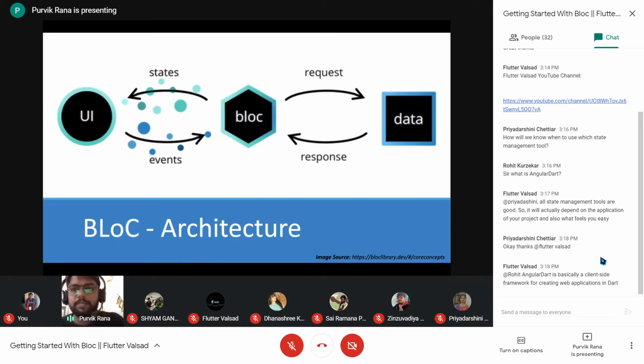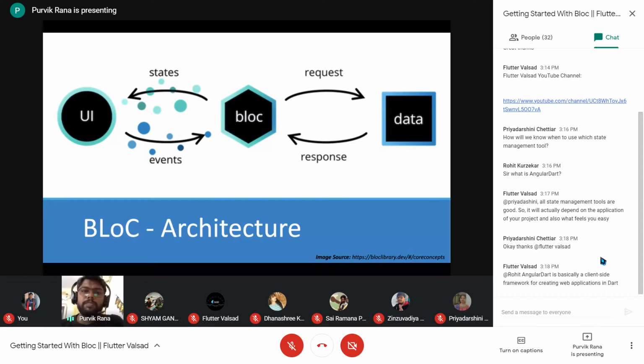So I guess architecture is clear. Does anyone have any questions about that? Okay, I am taking it as a no, and we will be discussing it later if anyone has any questions. Yeah, so that is a simple architecture.